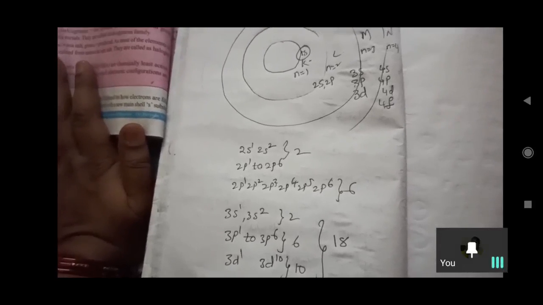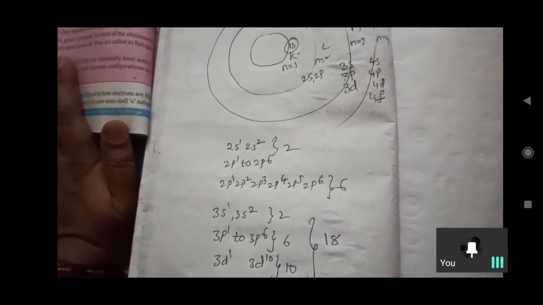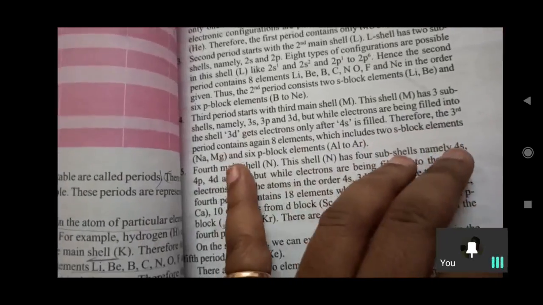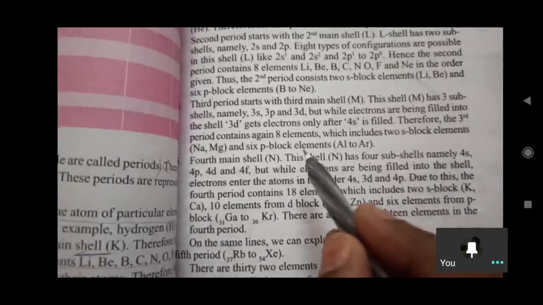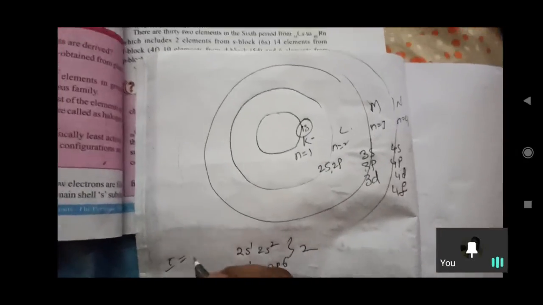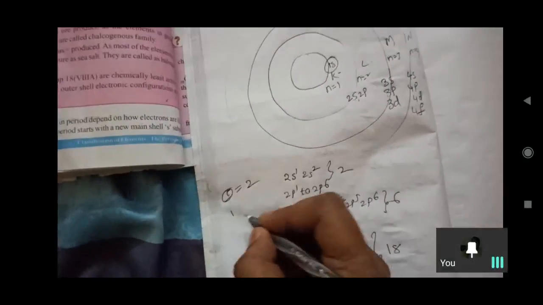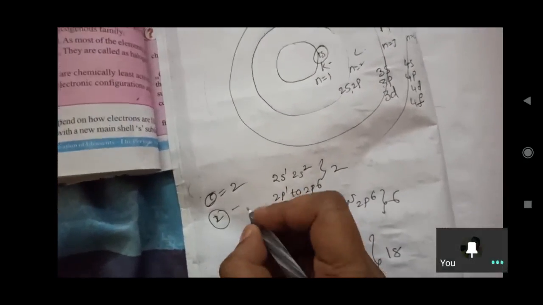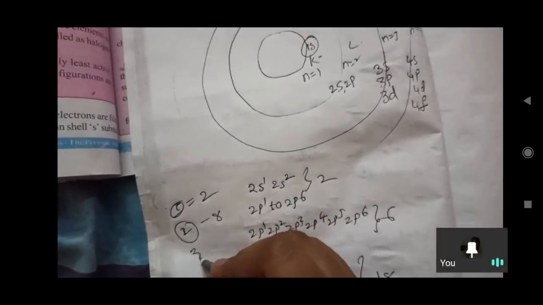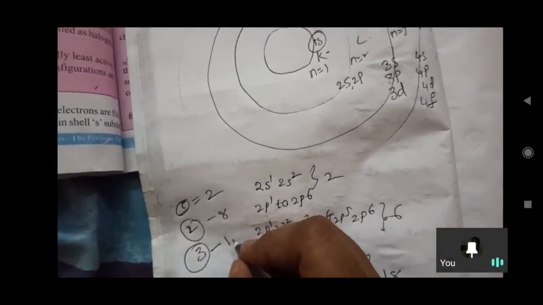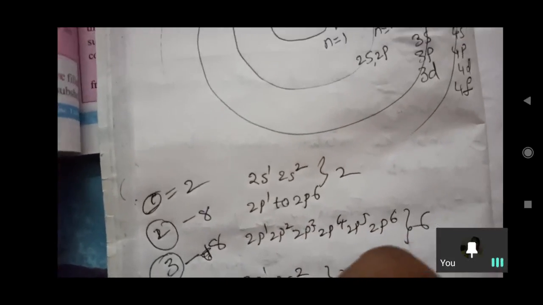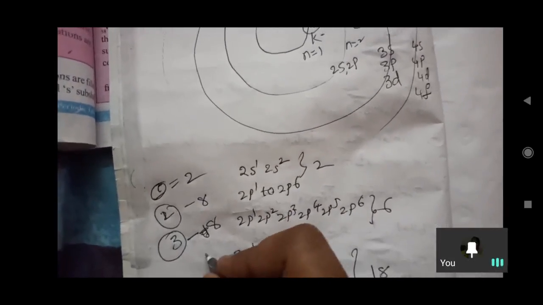The first period contains 2 elements, the second contains 8 elements, the third contains 8 elements, and the fourth one contains 18 elements.